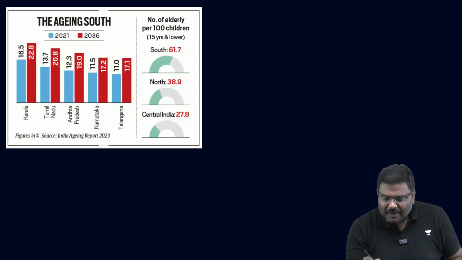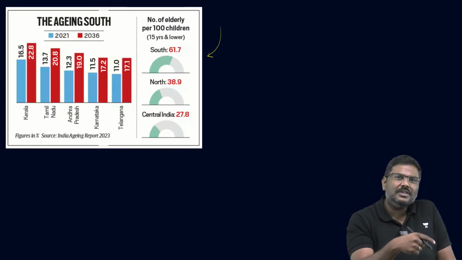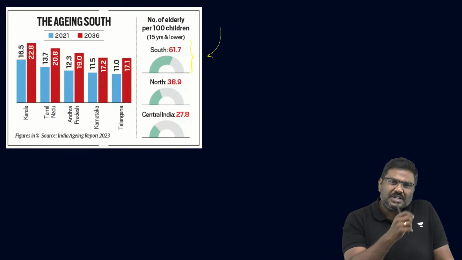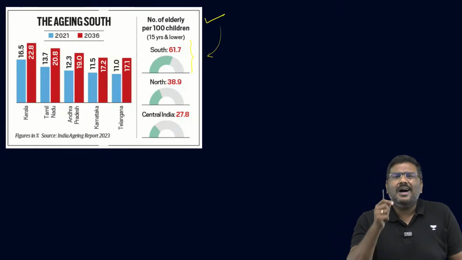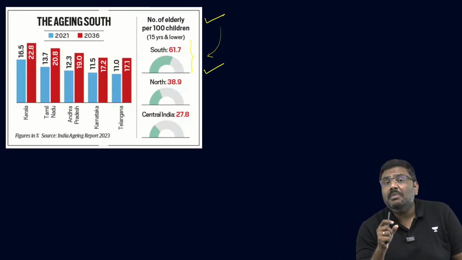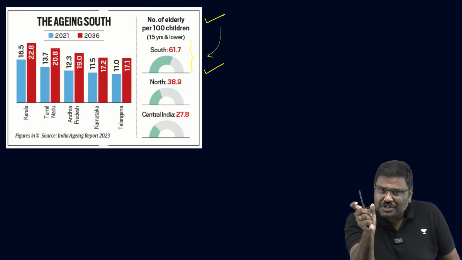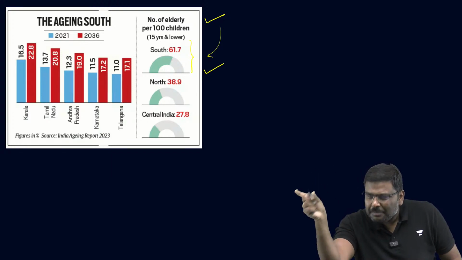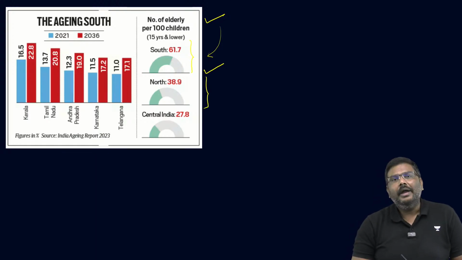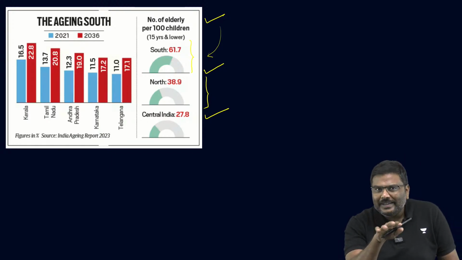But more importantly, please have a look at this data point. This is more of a social issue now. If you see the number of elderly people per 100 children in the southern states, the number is around 62. For every 100 children, we have 62 elderly people in the southern part of India, whereas in the northern part of India it is somewhere in the range of 39, and in the central part of India it is somewhere in the range of 28.